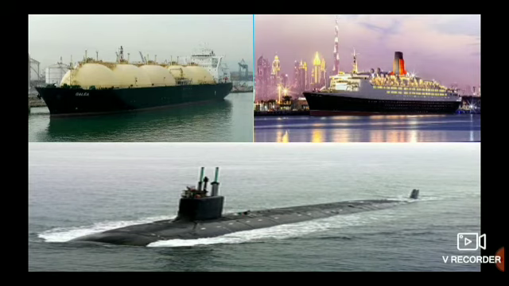Tankers are huge vessels with big containers to carry goods such as petroleum, diesel, all this oil. We get oil from Arabian countries, right? So tankers are used to carry oil from one country to another or one continent to another.